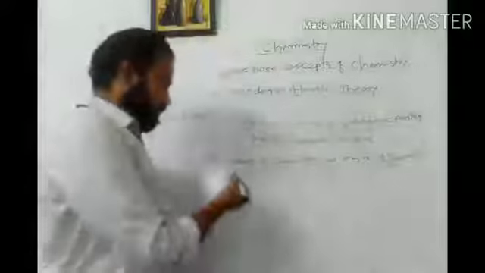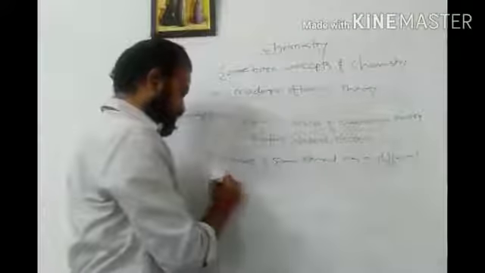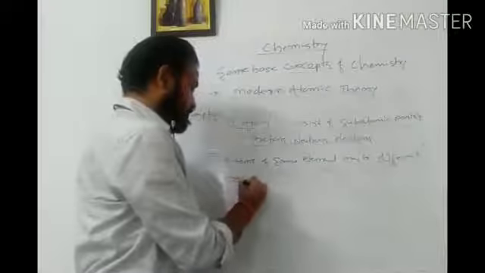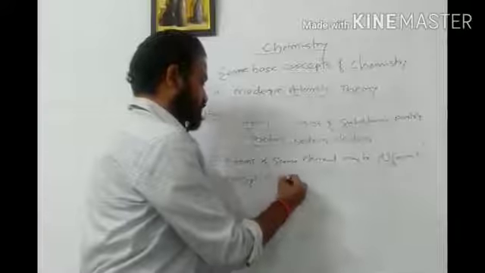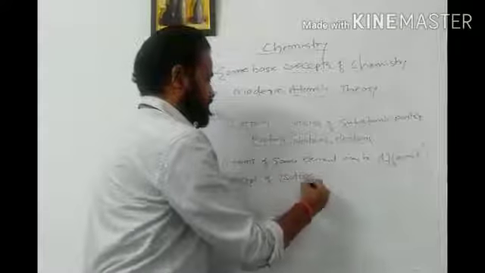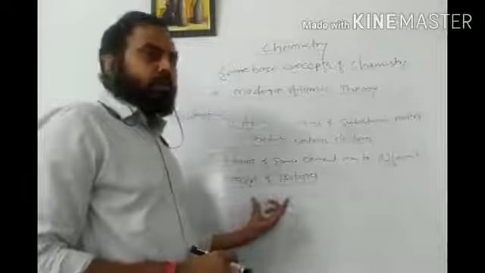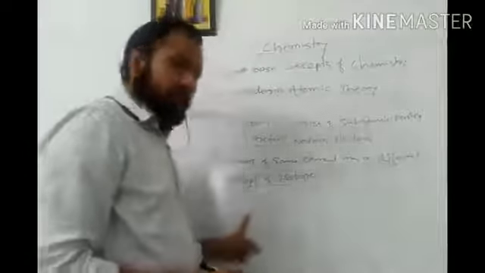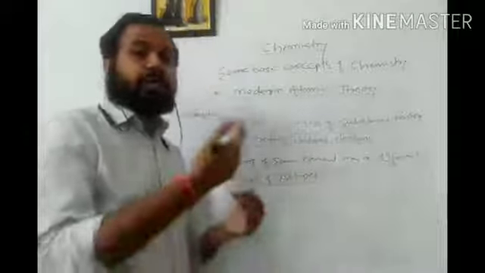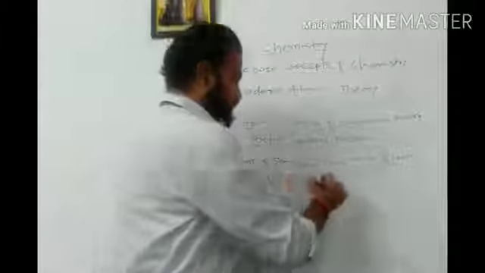In order to explain this concept, he put forth the concept of isotopes, isn't it? Isotopes means what? Atoms of the element having the same atomic number but different mass number, isn't it?